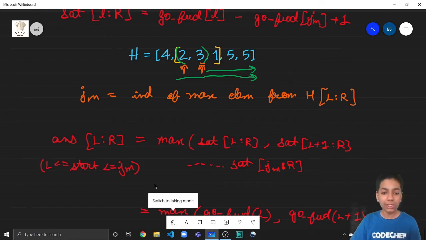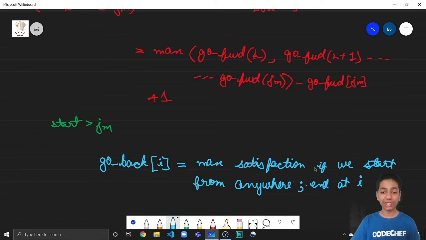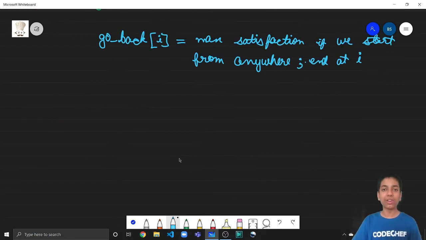So let us make another array, go back. This will be very similar to go forward, where go back of I denotes the maximum satisfaction if we start from anywhere on the left but we end up at I. This is very similar to the go forward array, where we took the satisfaction we get if we start from I and can go up till the end. Here we start from anywhere but end at I. So you can say this is the opposite of the go forward array.